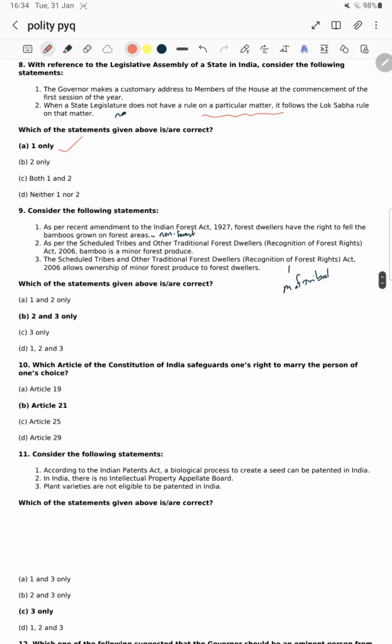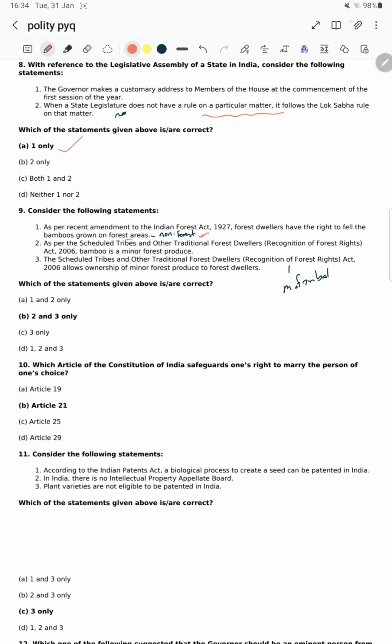Okay, now next question, consider the following statements. Let's see which of the statements are correct. He asked, as per the recent amendment to the Indian Forest Act 1927, forest dwellers have the right to fell the bamboos grown on forest areas. Sir, recently Indian Forest Act was amended, but they also said that it's not a forest area, it's non forest area. मतलब non forest area में हम कर सकते हैं सर.